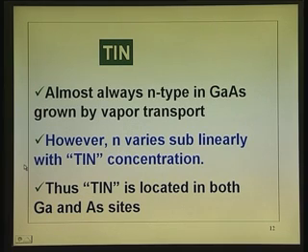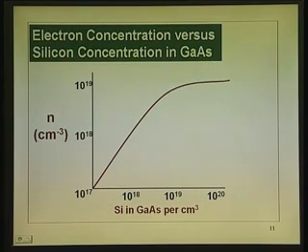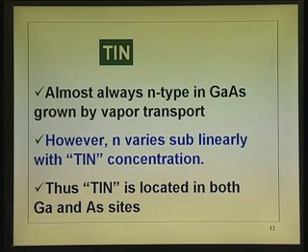Okay, that is exactly like the case of silicon. That is what we mean by that. So, tin also behaves sublinearly, implying tin is located in both gallium and arsenic sites as you increase the concentration. All right.